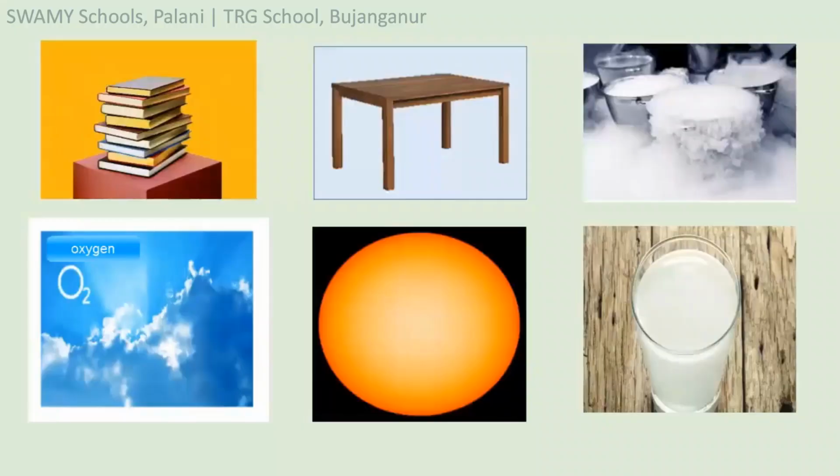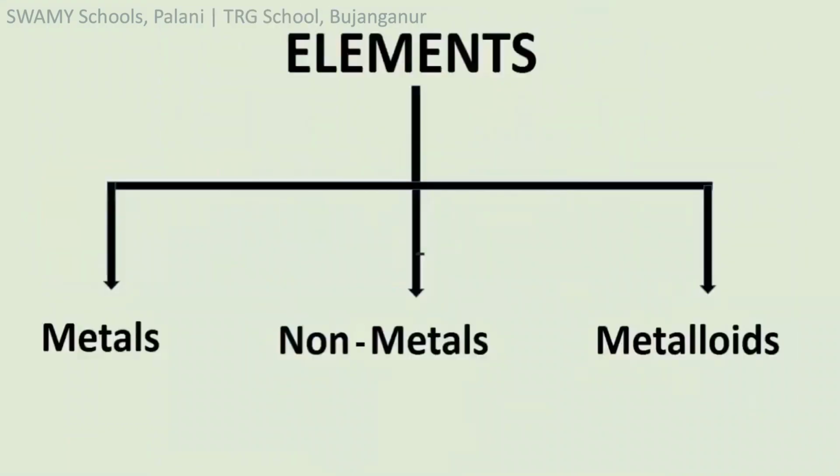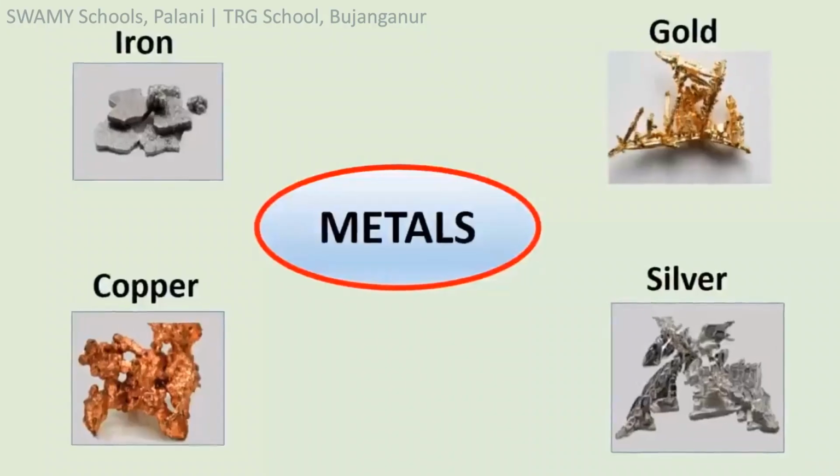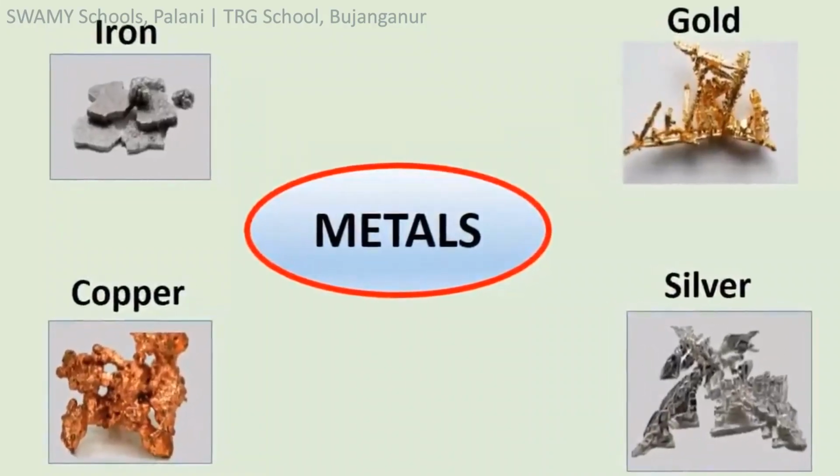Matters are made up of elements. Elements are classified into metals, non-metals, and metalloids based on their properties. Now, let us know about metals. Iron, copper, gold, silver that we use in our daily life are metals.